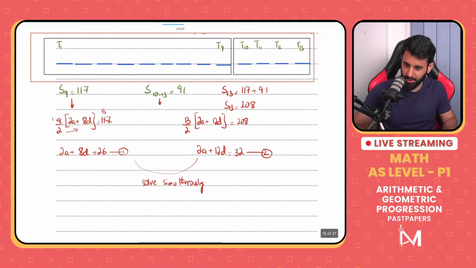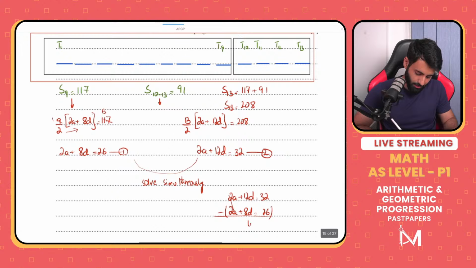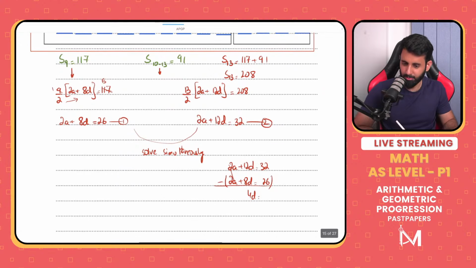So if you solve them simultaneously, you have a is equals to 7. In fact, let me just solve it simultaneously. 2a plus 12d equals to 32. 2a plus 8d equals to 26. Subtract the two equations, so a gets eliminated. We have 4d, which is equal to 6. That means d is equals to 1.5.